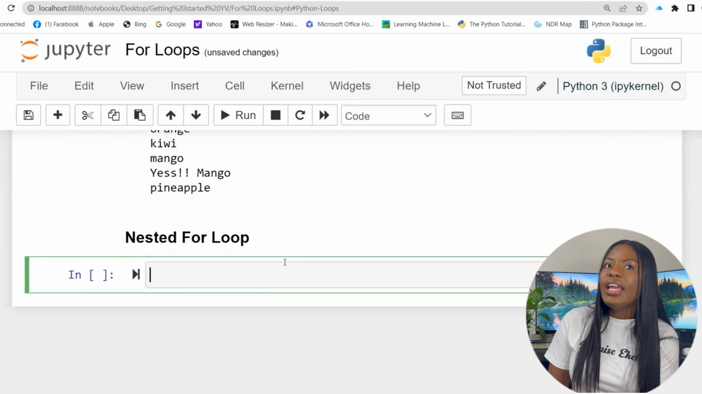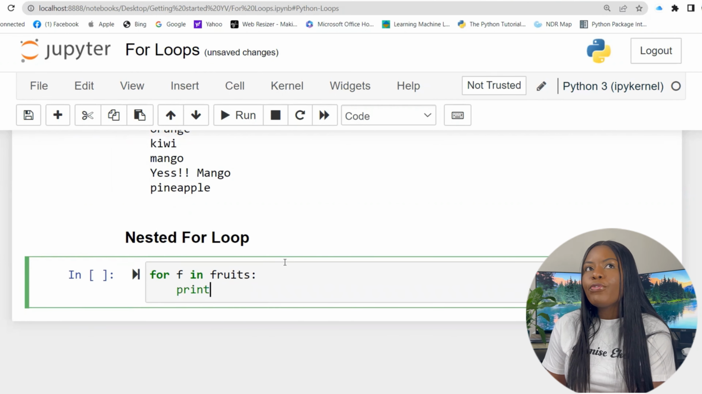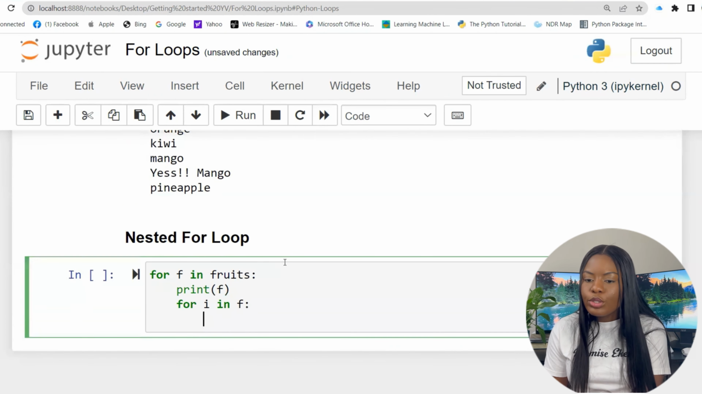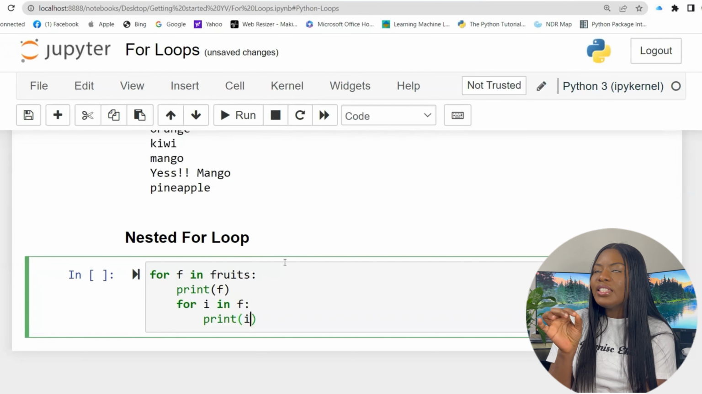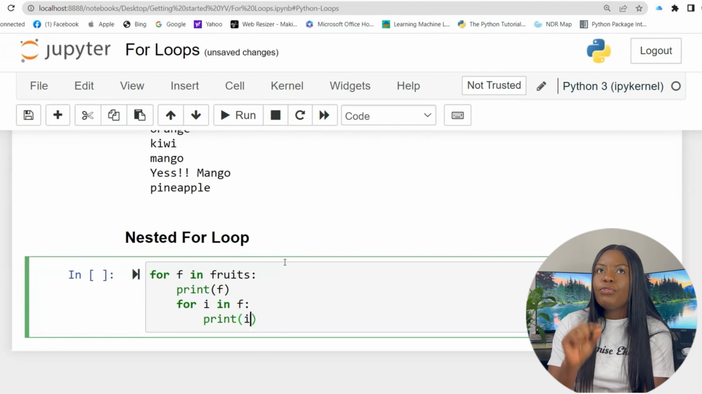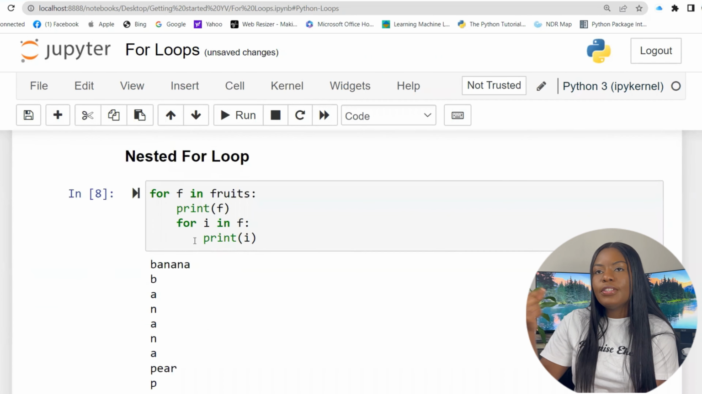So now let's write the nested for loop. That's including a for loop in a for loop. So you say for f in fruits, you print the fruit. Also for i in f. Remember that the f in that fruits list is a string, so you could also run that string through a for loop again. For example, if the first item is banana, I can say for i in banana, print i. So you now start printing the individual elements.